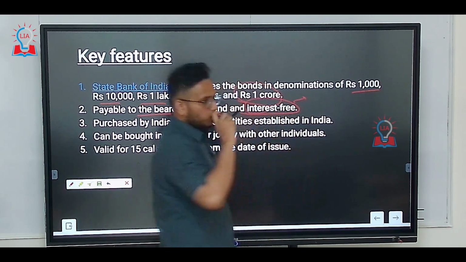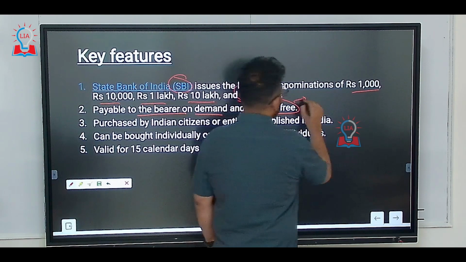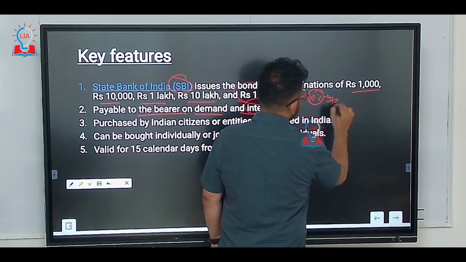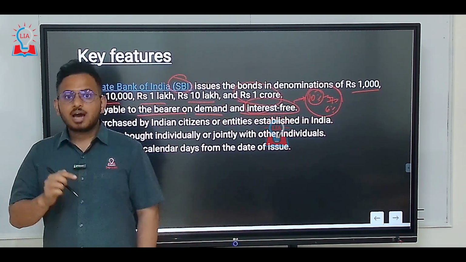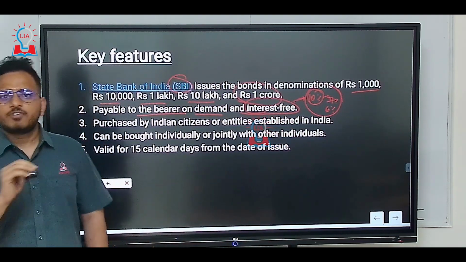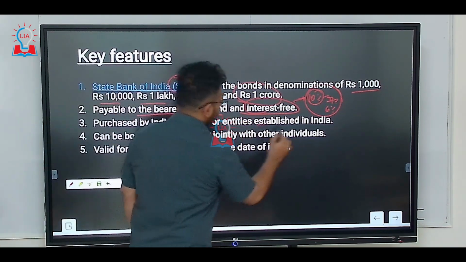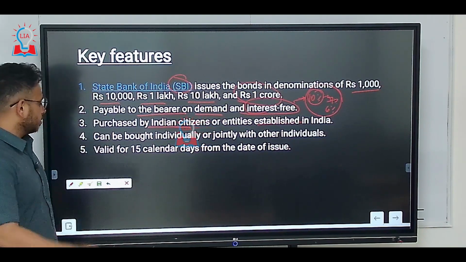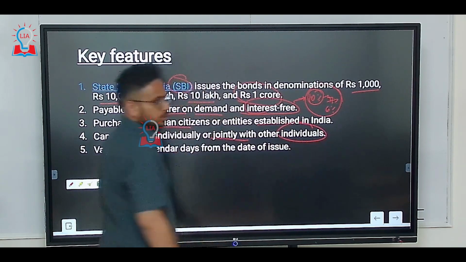When I told you about bonds in general, they usually had an interest rate of 10%, or 7%, or 6%, something like this. But these electoral bonds are interest free. They can be purchased by Indian citizens or entities established in India, by an individual or jointly with other individuals.